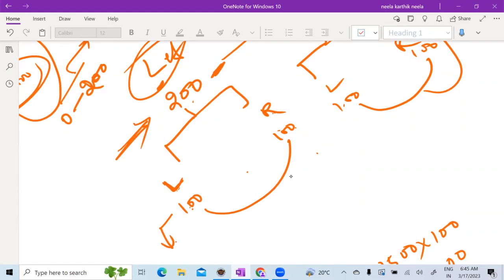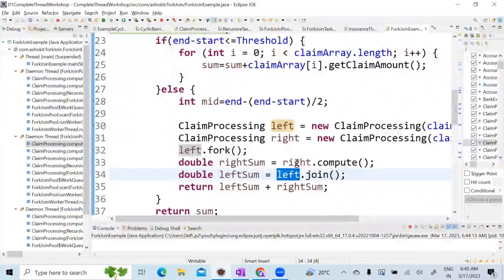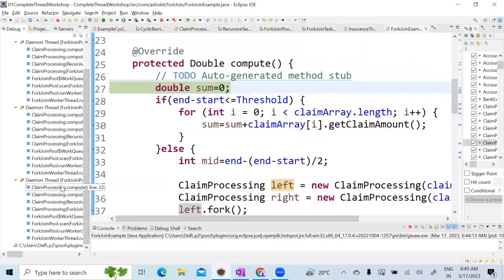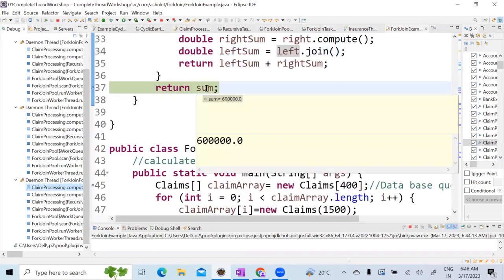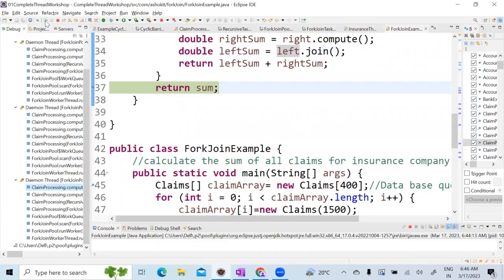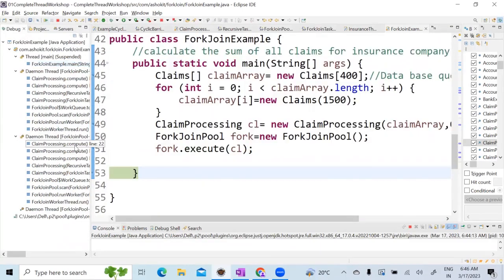I will get the sum of 200 claims only after completion of these two. Now how can I make sure that this thread cannot execute unless these two are completed? What is the best way? I can say join, correct? Right dot compute and then left dot join. So after left is completed, only then will this current thread come back to the execution, correct? Now look at here. First, let me execute this. See, it is executing. Now what is it returning? Some amount.